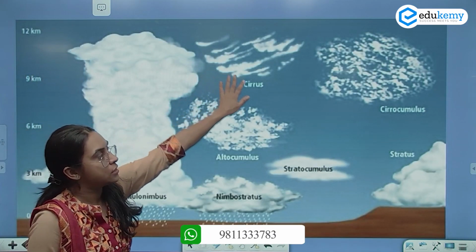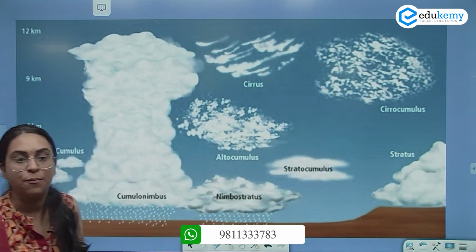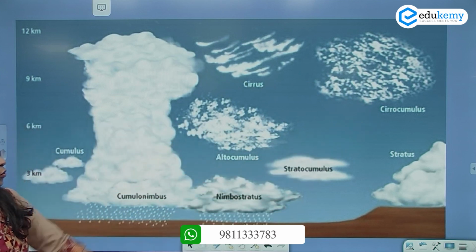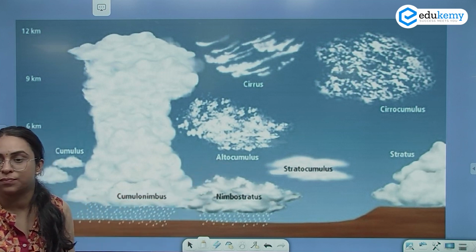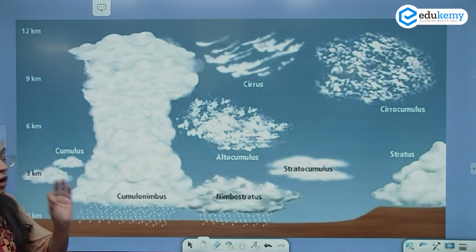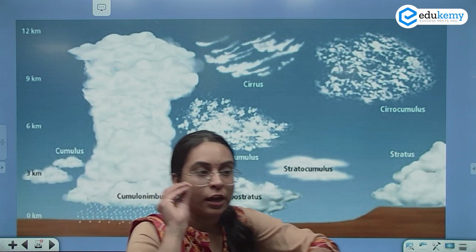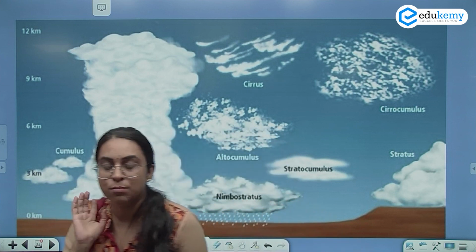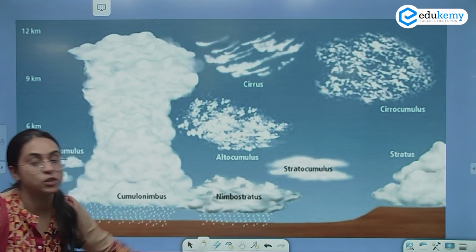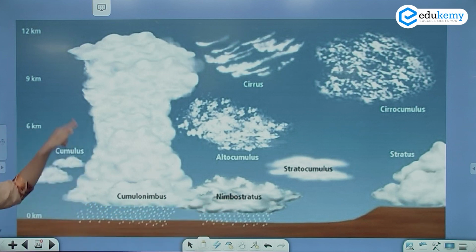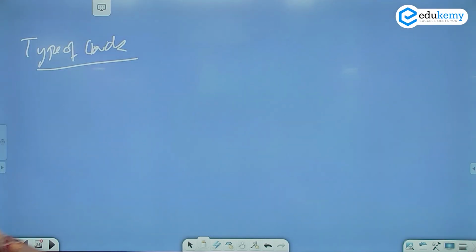The cirrus, cirrocumulus. Okay, middle level clouds, they are alto. Alto is the middle level cloud. Altostratus. Then you have a cloud which always will bring rainfall. That is called nimbus. So nimbus means rainfall. Nimbostratus will lead to rainfall. A cumulonimbus also leads to rainfall. So if I look at the types of clouds, I can learn them by knowing the height of the cloud.